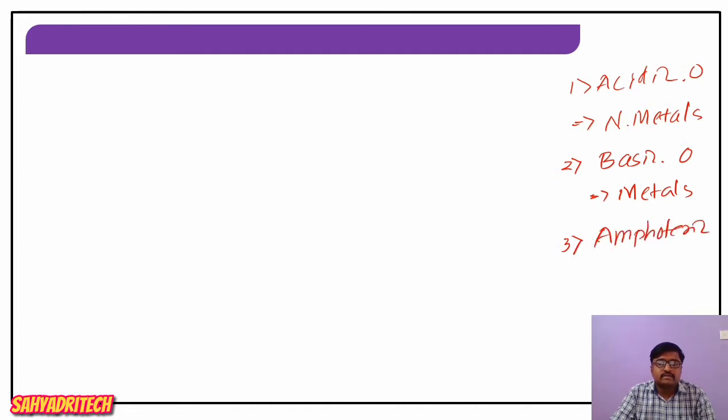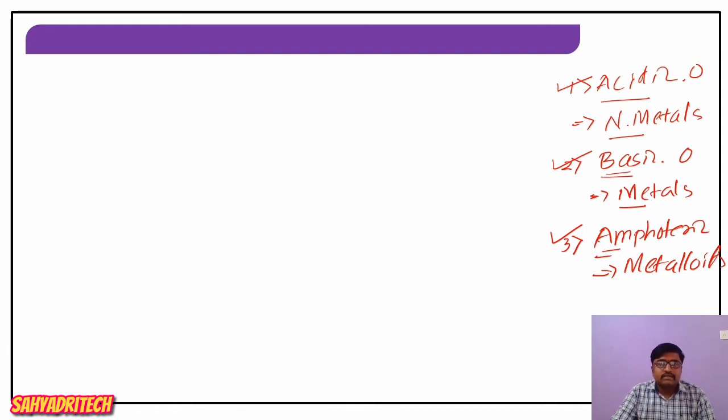amphoteric oxides. What are these amphoteric oxides? The oxides formed by metalloids, right? So in general, based on their properties, oxides are categorized into three types: acidic oxides, basic oxides, and amphoteric oxides. Let me repeat the definitions. Acidic oxides are the oxides formed by non-metals. Basic oxides are the oxides formed by metals. Amphoteric oxides are the oxides formed by metalloids.